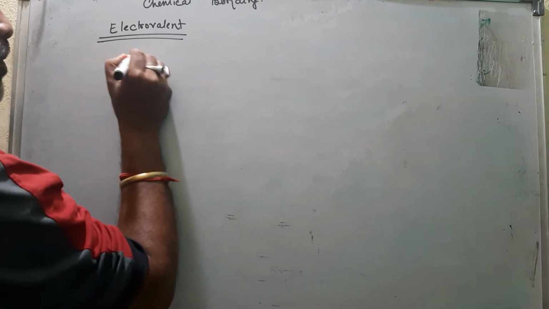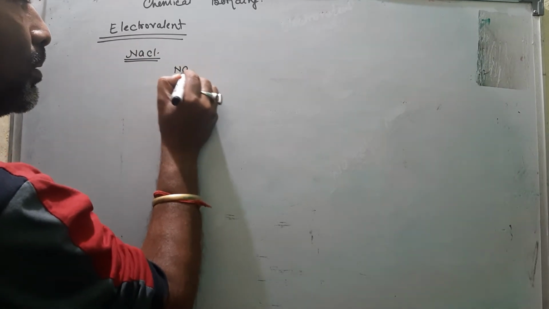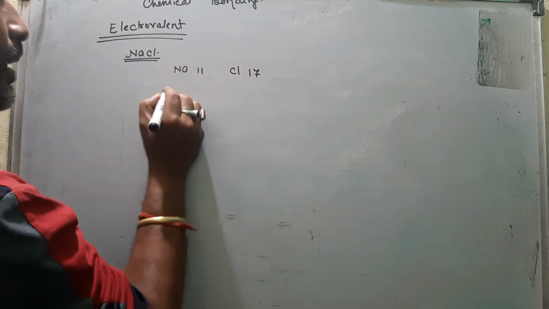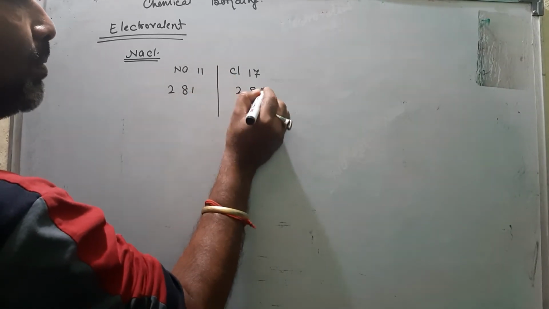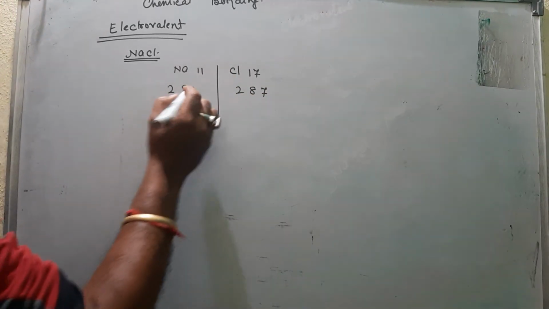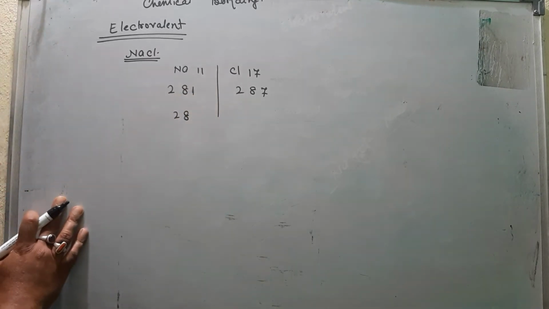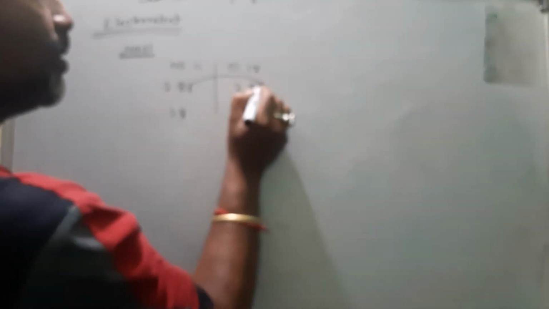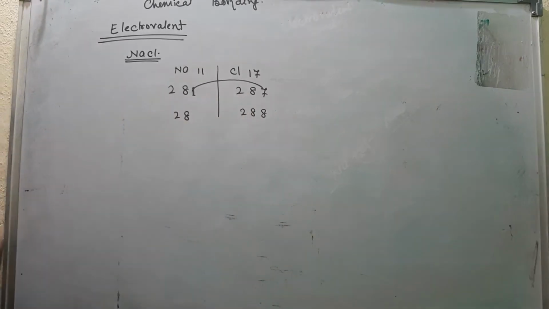Suppose I take the formation of NaCl. What is the atomic number of Na? 11. What is the atomic number of chlorine? 17. Electronic configuration: Na 2,8,1, chlorine 2,8,7. Now Na releases 1 electron and becomes stable 2,8. And when Na releases 1 electron, chlorine receives this 1 electron and chlorine becomes 2,8,8, also stable.